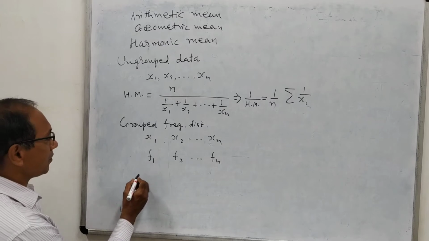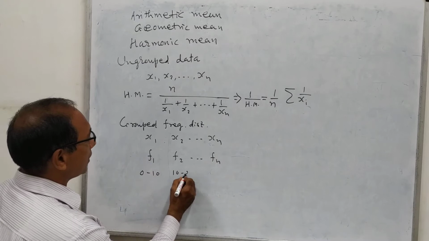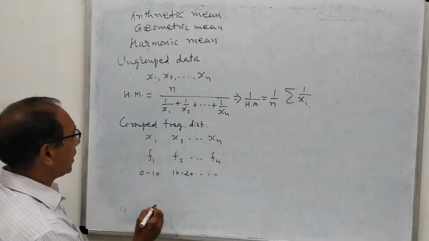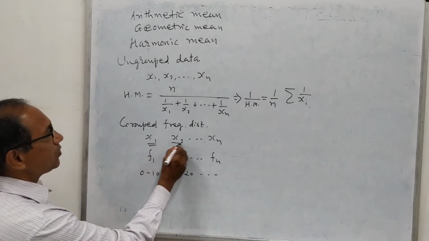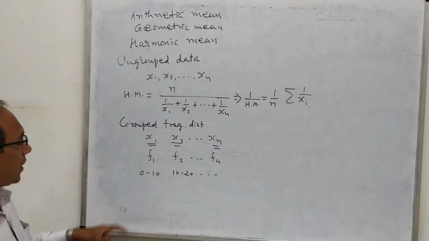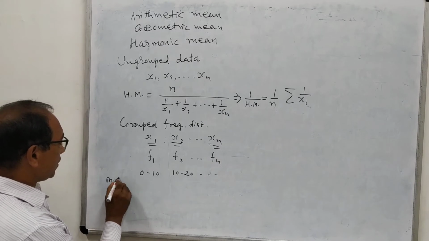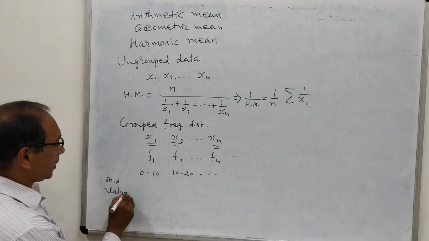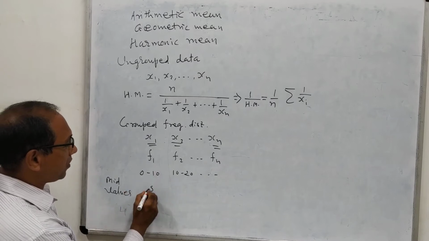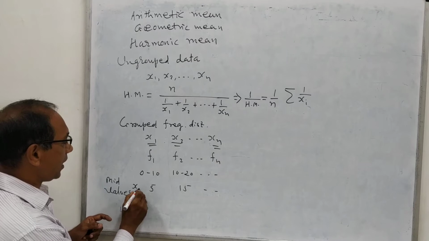That means if the intervals are say from 0 to 10, 10 to 20, like this, then in the simple case the values of x are taken directly, but from the intervals we will consider the values of x as mid values. That means the average of this is 5, the average of this is 15, and so on. This we will consider as xi.